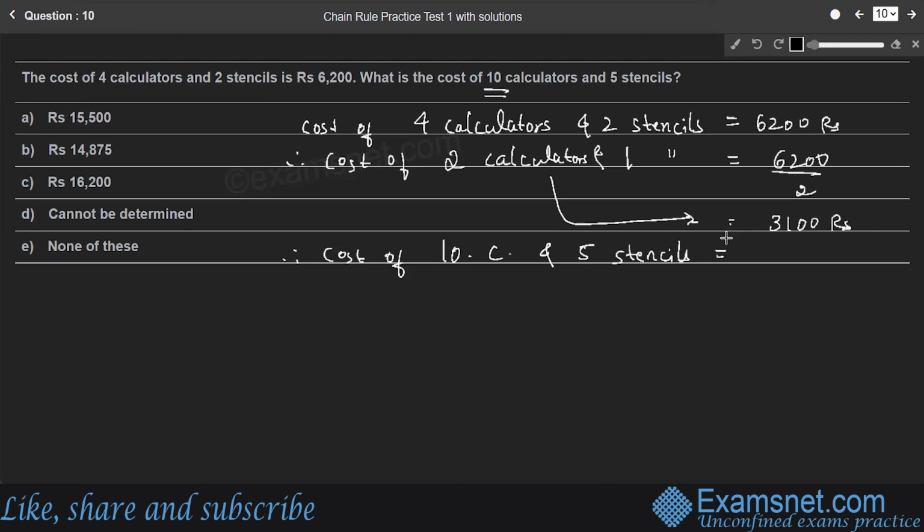is equal to, so the cost of 2 calculators and 1 stencil together is 3,100, into 5 times its value. Because 2 into 5 is 10, and 1 into 5 is 5. So the cost of 2 calculators and 1 stencil into 5 gives the required value. So 5 into 1, 5 into 3, so 15,500 rupees is the cost of 10 calculators and 5 stencils. So option A is the right answer.